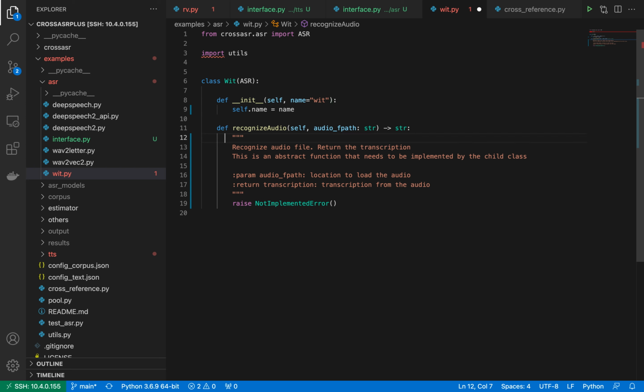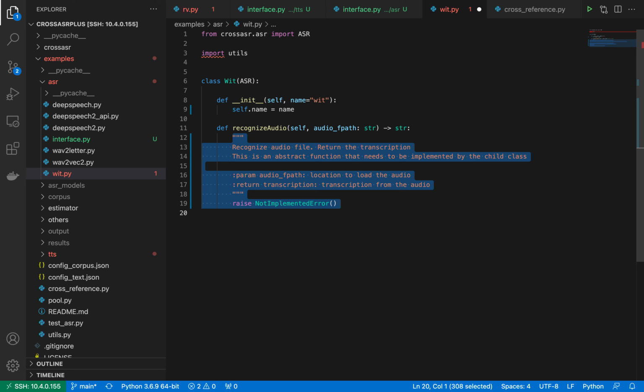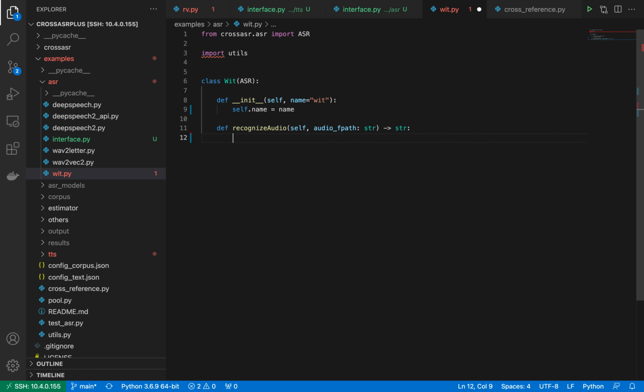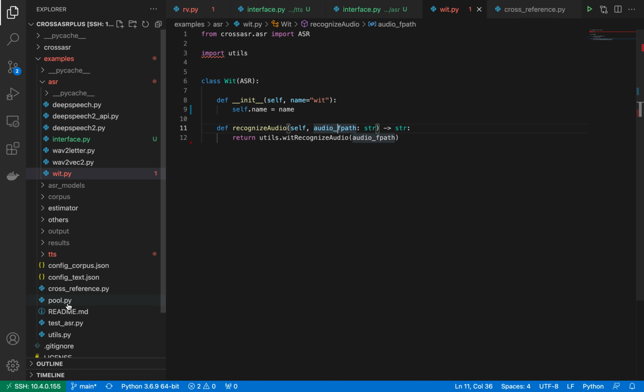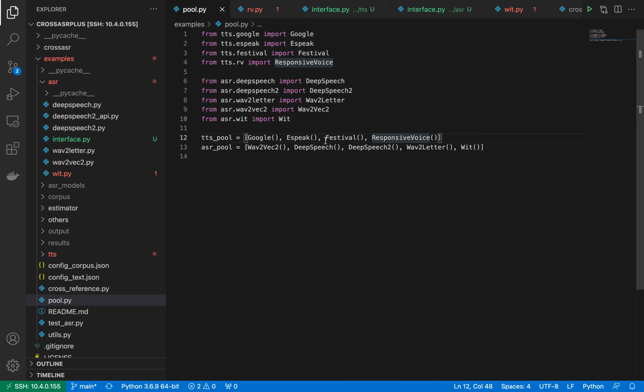Then we need to override the function. We call our API that recognizes audio from the generated audio from the TTS, and we return it as a transcription. And don't forget to add the classes that we already defined into the pool. We add RVTTS to the TTS pool, and we add Wit ASR to the ASR pool.